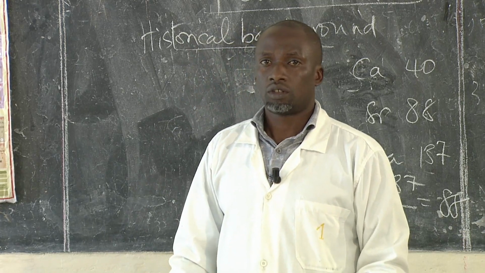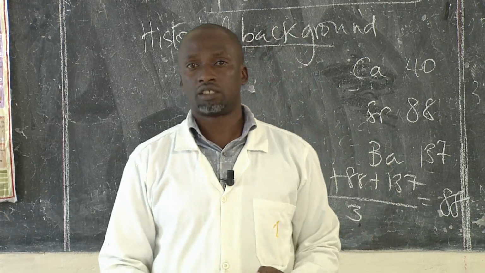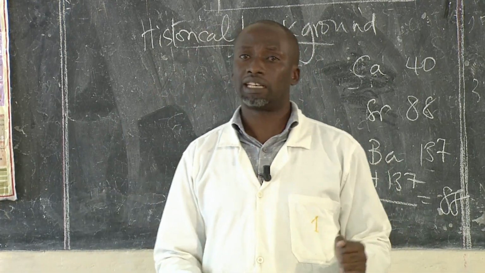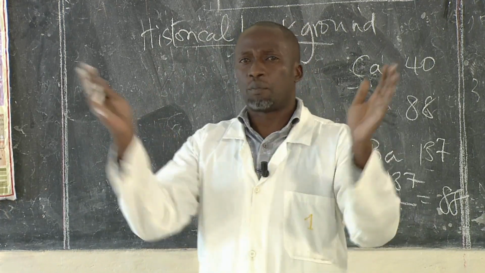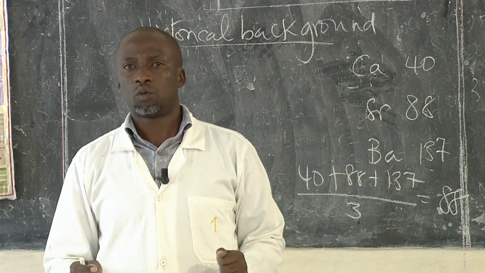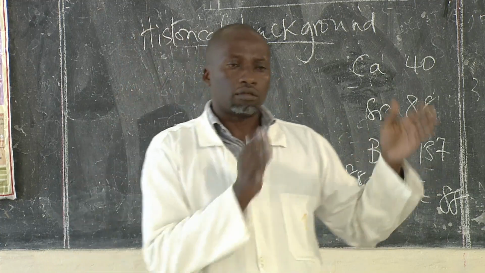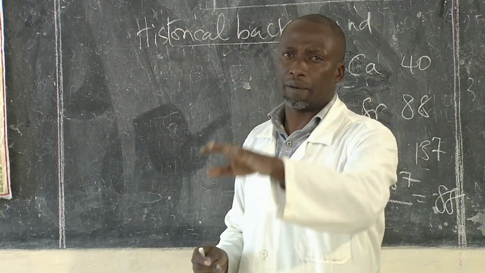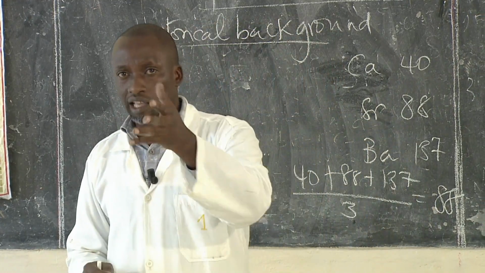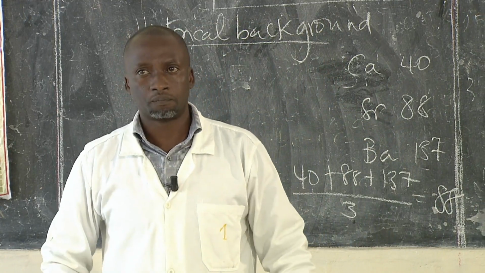In 1864, the British chemist by the name of Newlands also came up with another arrangement, where we had 8 elements. If you remember, I asked you to look at the calendar.